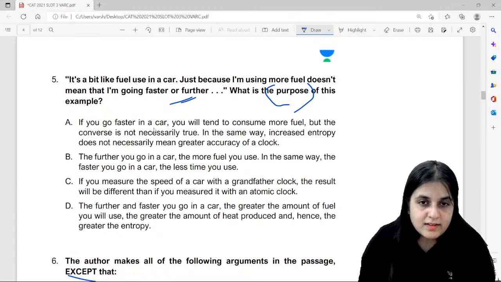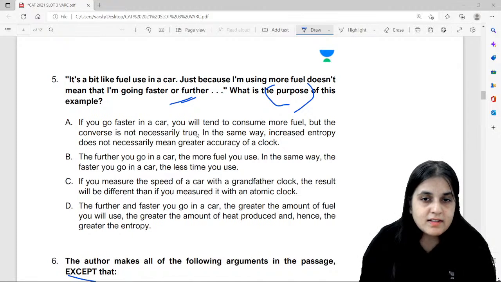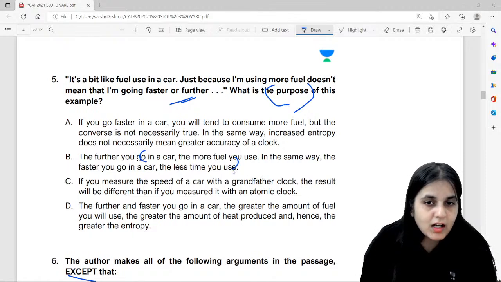If you go faster in a car, you will tend to consume more fuel, but the converse is not necessarily true. Increased entropy doesn't merely mean greater accuracy of a clock. This is only talking about the car and the time.